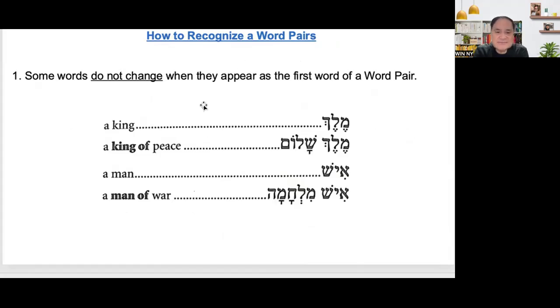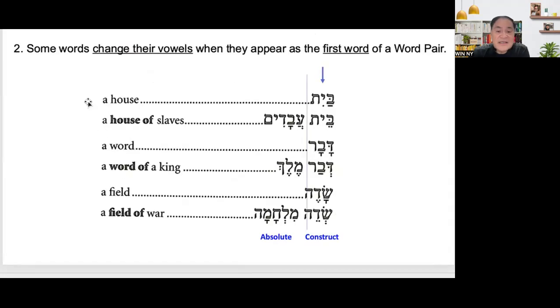The first rule: some words do not change when they appear as the first word of the word pair, like what happened to Melech in Melech Shalom, and Ish Milkama, a man of war. But some words change their vowels when they appear as the first word of the word pair.